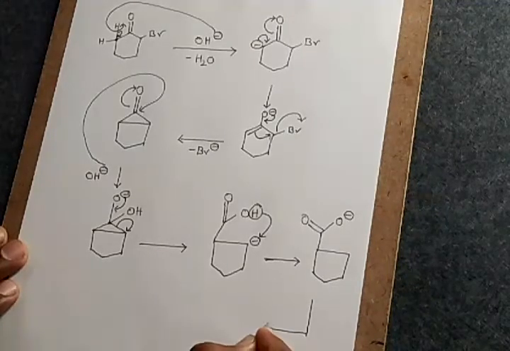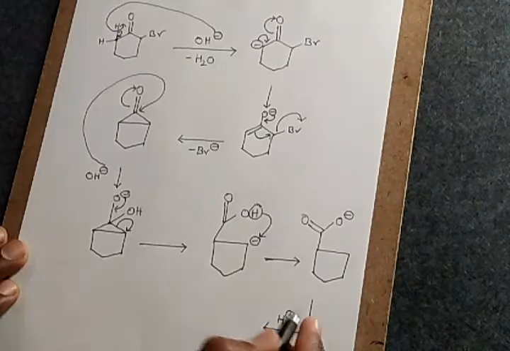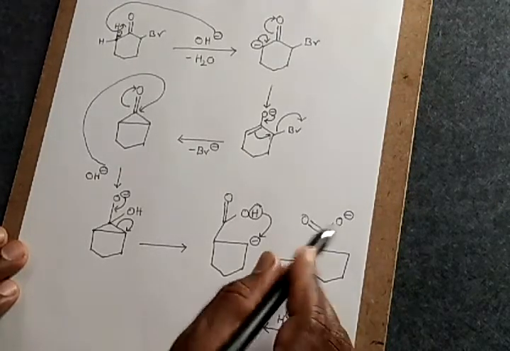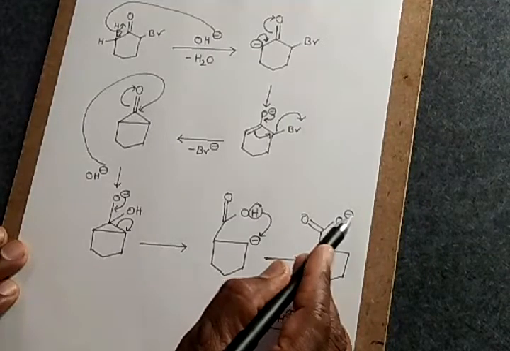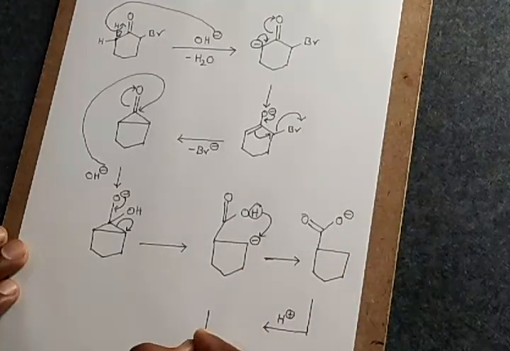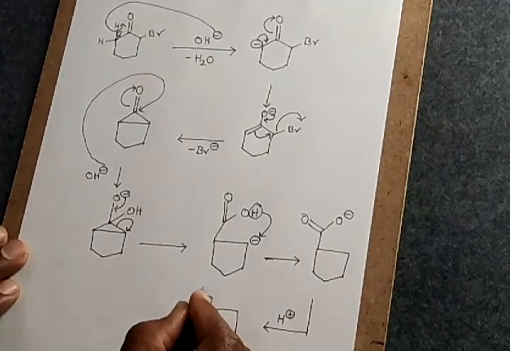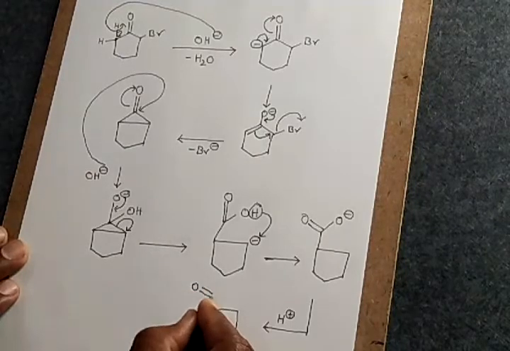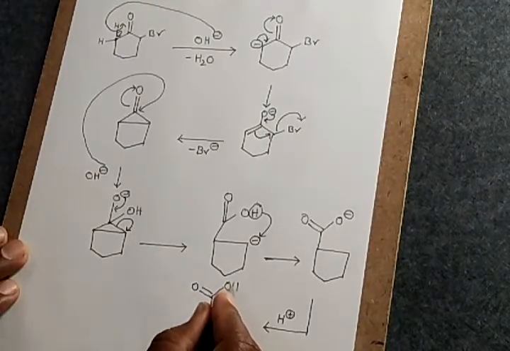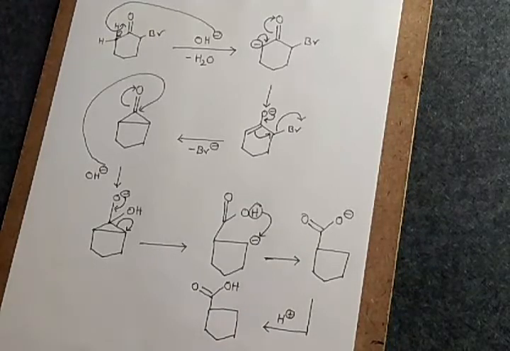Next, in the final step of this particular reaction, the phenomenon that is taking place is just the addition of H plus ion from the dilute acid. The H plus from the dilute acid is being attached on this O minus, so that this particular molecule becomes a carboxylic acid like this, C double bond O, OH. Please observe, dear students, is it not a very simple reaction? Exactly, it is a very simple conversion, simple rearrangement.